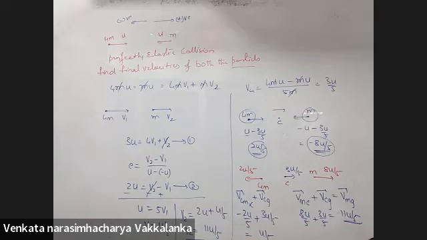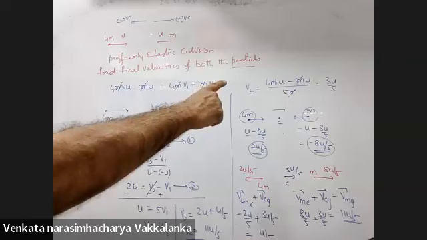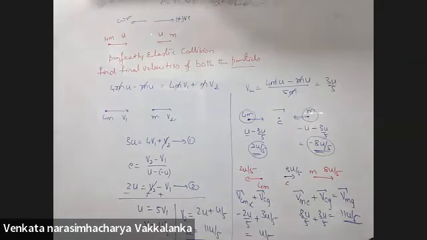Sir, in the second method, the velocity of the center of mass is u because initially both the bodies are traveling towards it with speed u, right? In the second method, velocity of center of mass is 3u/5. Oh, okay. 3u/5. Okay, sir.